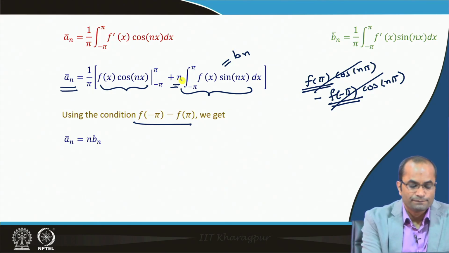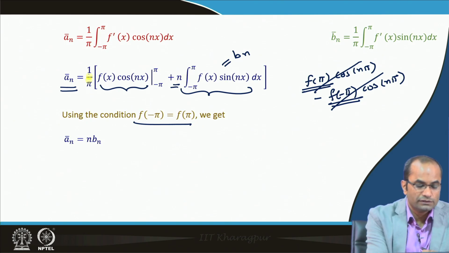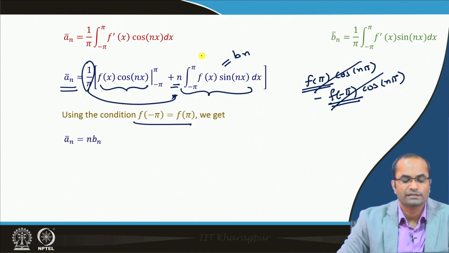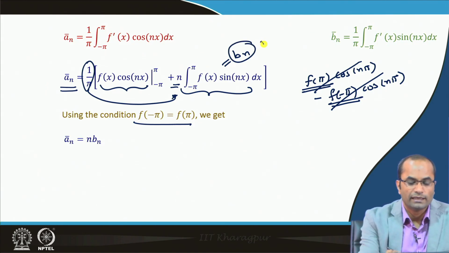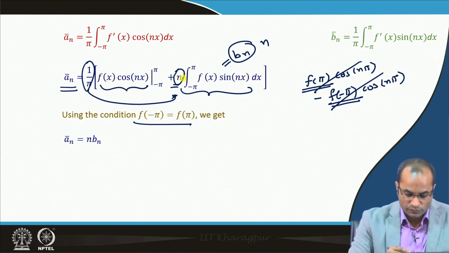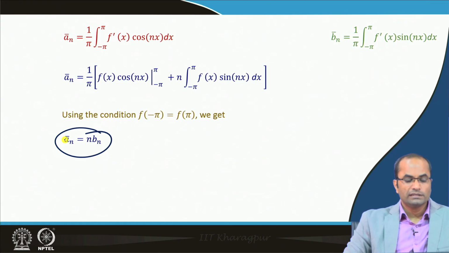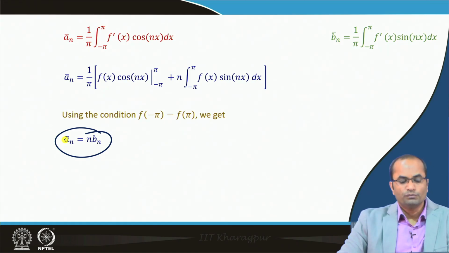b n is the standard notation for the Fourier coefficient of f. The 1 over pi is already sitting here, so 1 over pi, integral from minus pi to pi of f x sin n x dx, is b n, and there is an n sitting here. So, the relation we have is a n bar equal to n times b n.